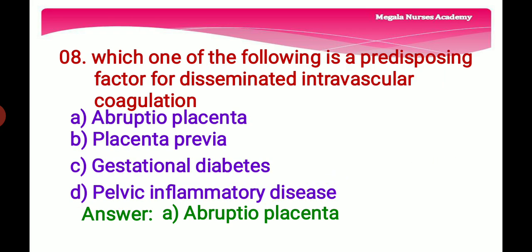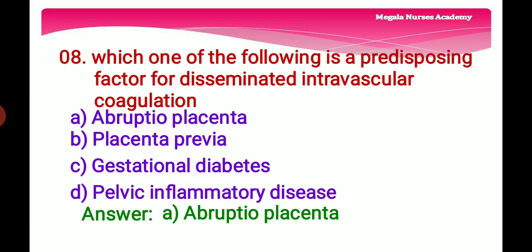8th question. Which one of the following is a predisposing factor for disseminated intravascular coagulation? Disseminated intravascular coagulation is a condition affecting the blood's ability to clot and stop bleeding. Option A, abruptio placenta, that is a placental separation from the inner wall of the uterus before the birth. And option B is a placenta previa. It occurs when the baby's placenta partially or totally covers the mother's cervix.